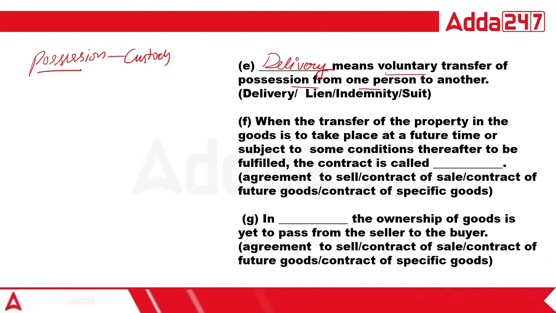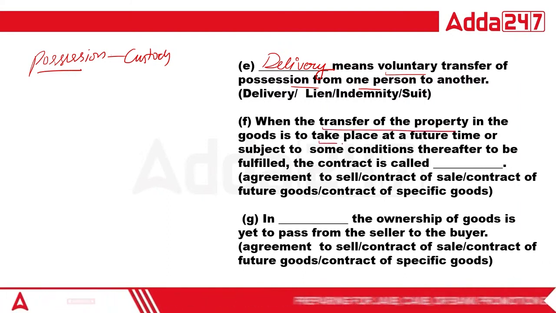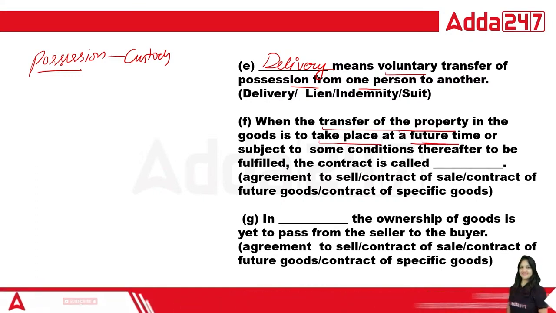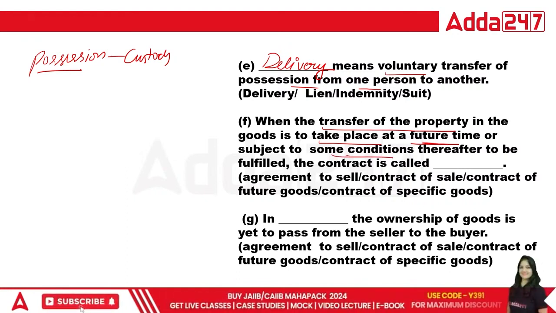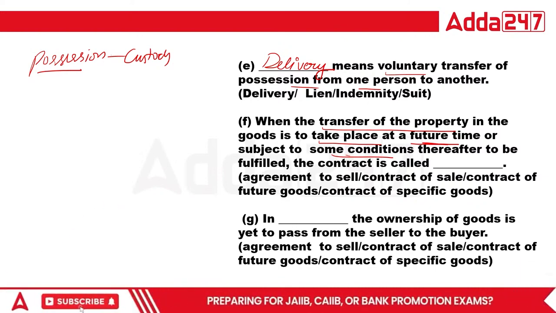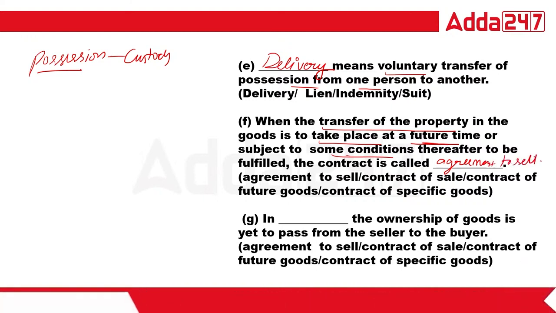Done? Now, when the transfer of property in the goods takes place at a future time and subject to some condition, because when we are selling the property in the future, we have to do something at that time. So what is this called? This is called agreement to sale, because agreement to sale deals with future goods. So agreement to sale is the right answer.